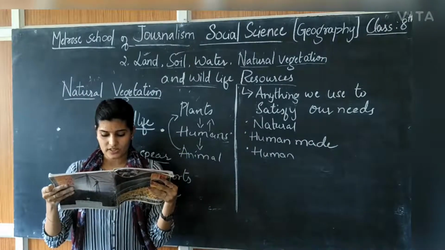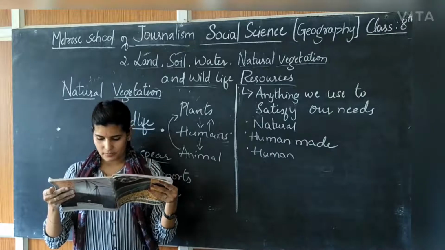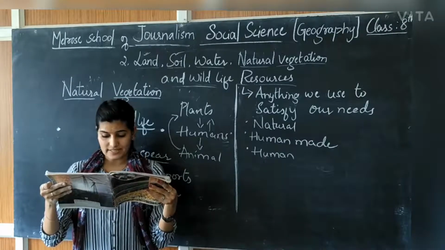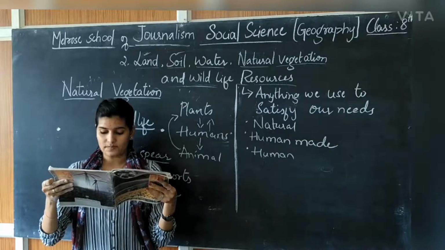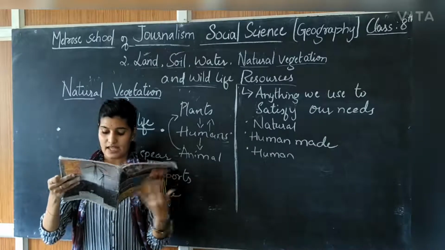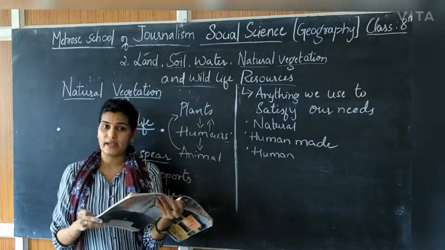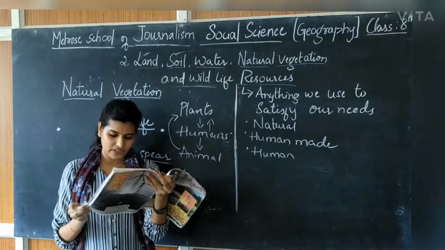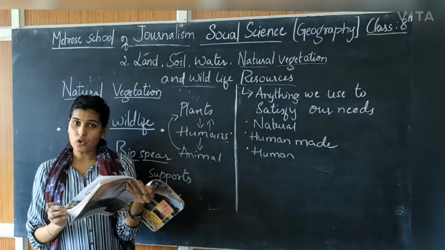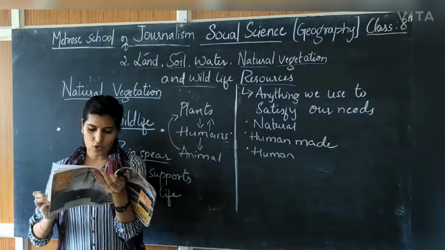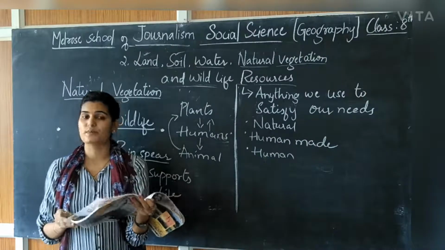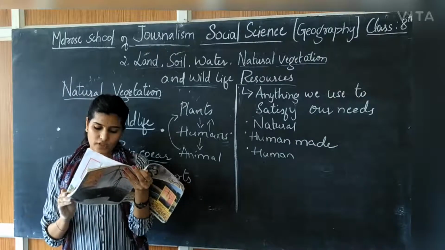Plants provide us with timber, give shelter to animals, produce the oxygen we breathe, protect soil, which is essential for growing crops, and act as shelter belts. See students, we have already read about the uses of plants. It provides us timber, that is furniture, and gives shelter to animals. It produces oxygen. Yes, we release carbon dioxide and we breathe in oxygen, which is produced by plants. Protect soils.